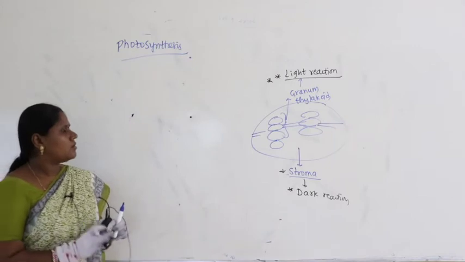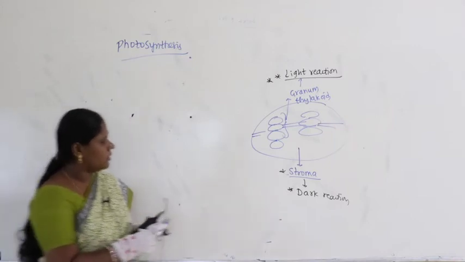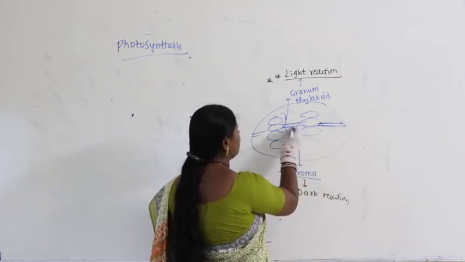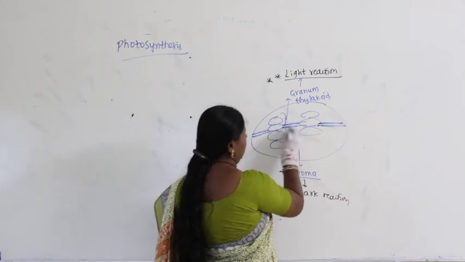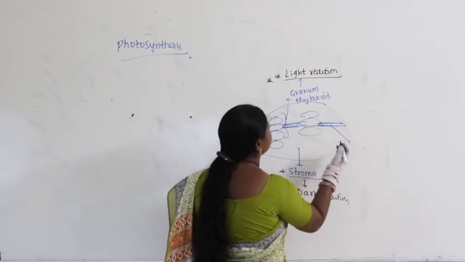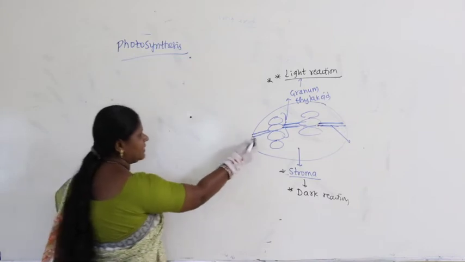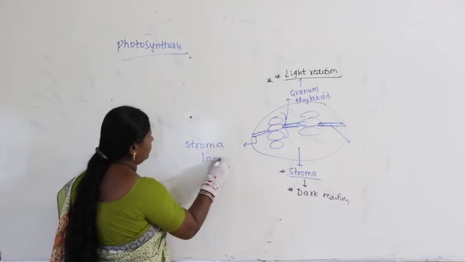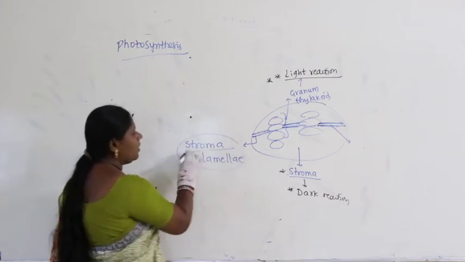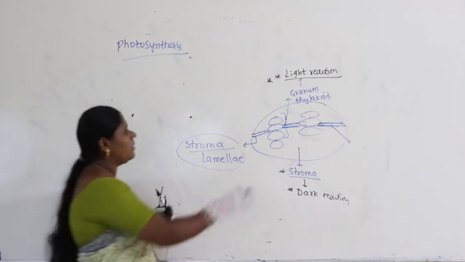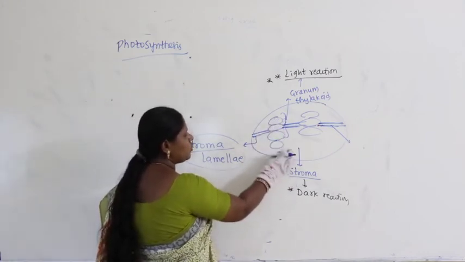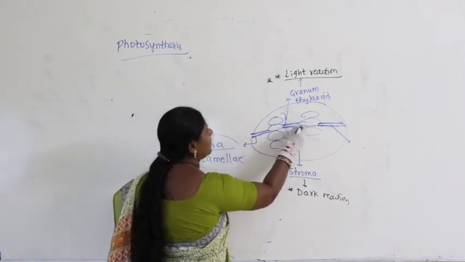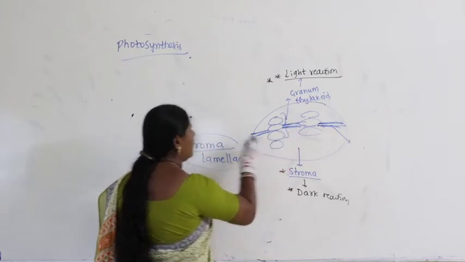Okay. So remember one more thing here. What do you call this? This is called stroma lamellae. I hope that is not visible that time. I will just write that side. I will write this. This is called stroma lamellae. Stroma lamellae is different from granum thylakoids and stroma. Why? Because these are connections. So these are called stroma lamellae.